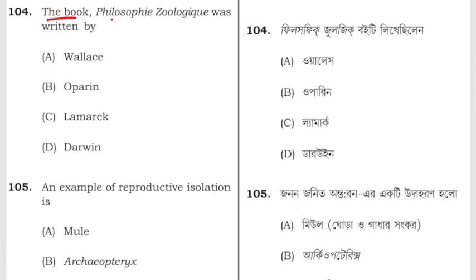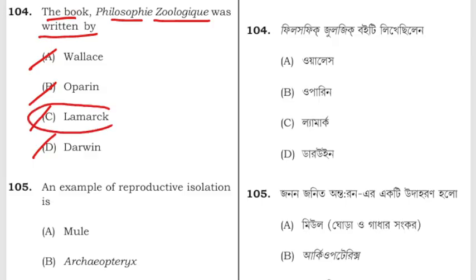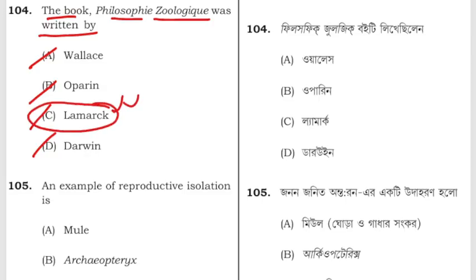The book Philosophie Zoologique was written by Wallace, Oparin, Lamarck, or D, Darwin. The correct answer is Philosophie Zoologique was written by Lamarck.